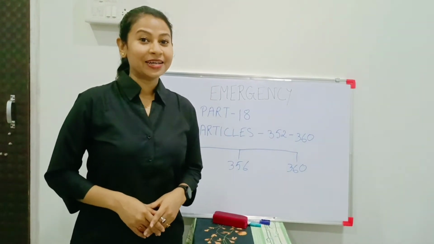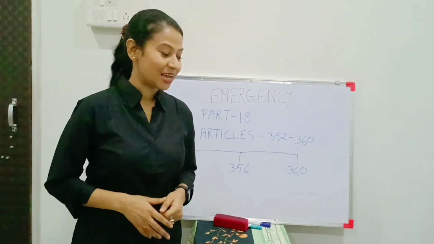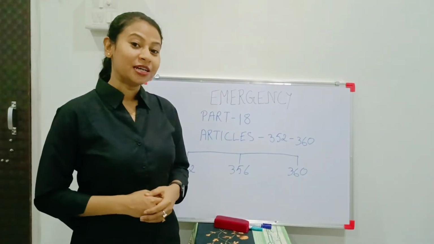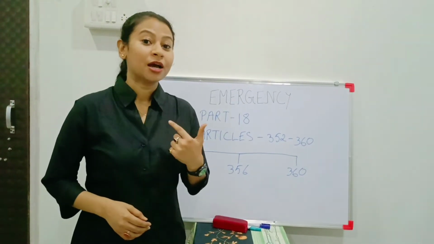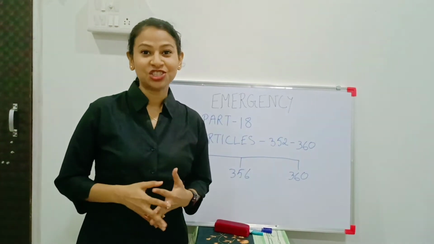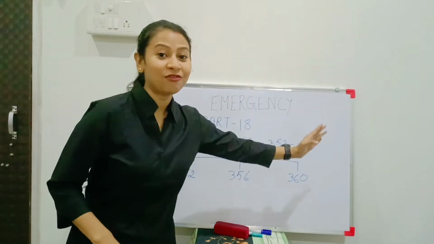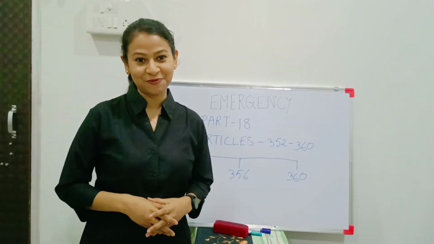Part 18, Article 352 to 360 covers emergency. Article 352 deals with national emergency, Article 356 deals with state emergency, and Article 360 deals with financial emergency. And the idea of emergency was taken from Government of India Act 1935.